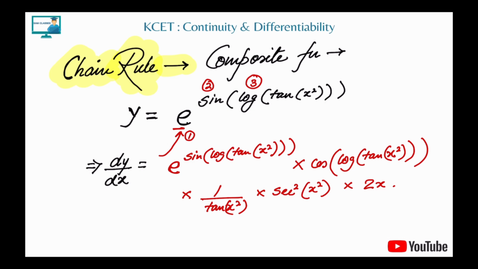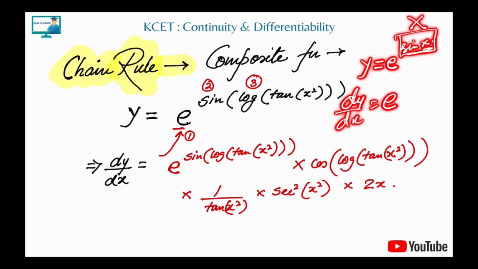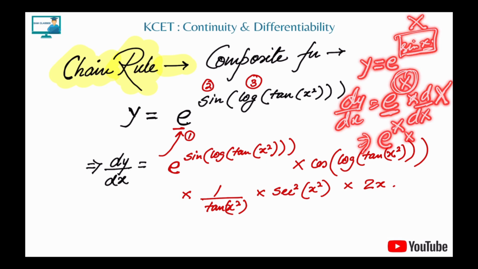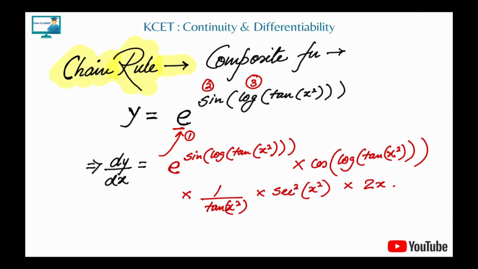Now you'll say, sir, this kind of question doesn't come for the KCT. Take a simple example and show us. Okay, let's see a simple example. So e power, instead of all that, we just take sin x. So dy by dx is what, students? If it was just e power x, just imagine that this is capital X. It will be e power X into d by dx of this capital X, because we already differentiated e. So that will be e power sin x into d by dx of sin x, which is what? Cos x. So you'll get e power sin x into cos x. That's it. Clear? Done.